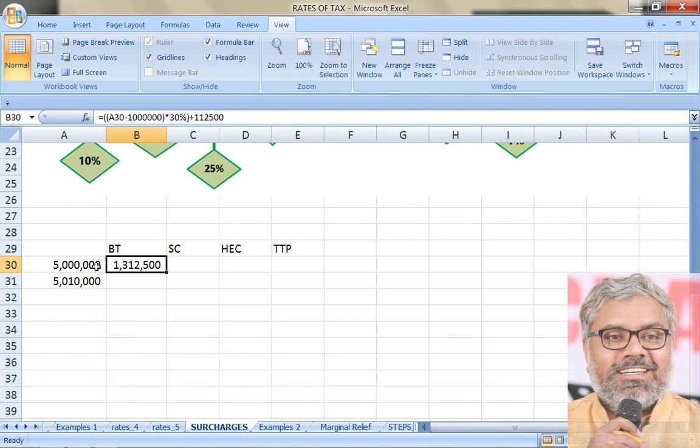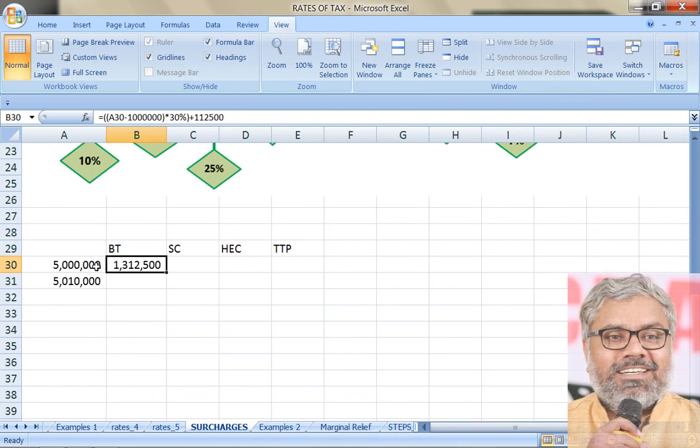Of course, it will change a little bit if at all that individual is 60 years or 80 years old. Let us not assume those things. If it is given in the question that he is a senior citizen or super senior citizen, then calculation will be different. Otherwise, no. So in normal circumstances, even if nothing is mentioned in the question, we have to assume that a person is a normal resident individual with less than 60 years of age. That is a basic fundamental assumption.